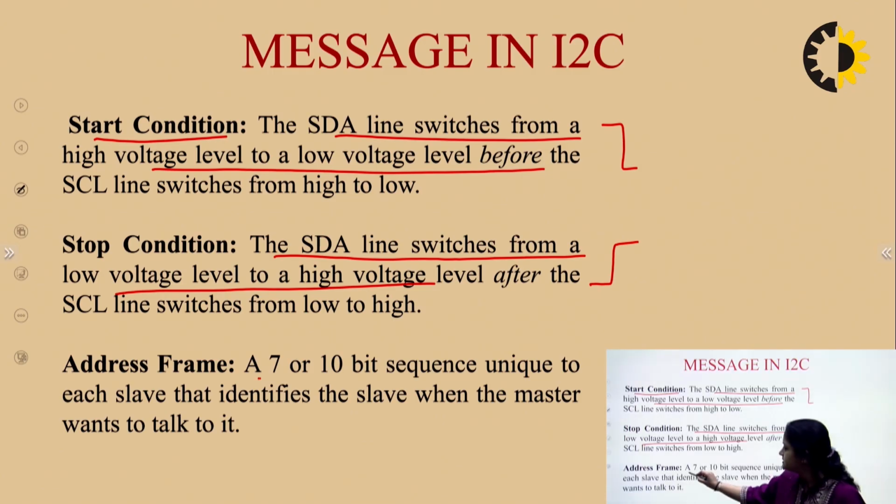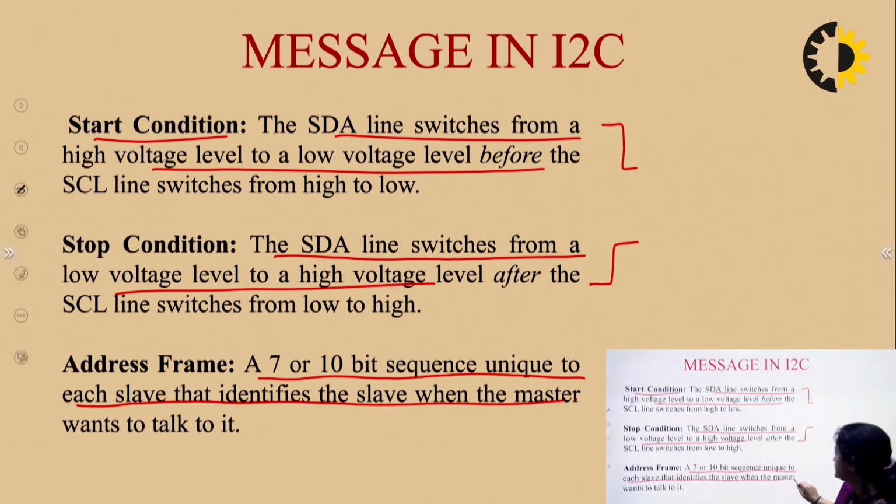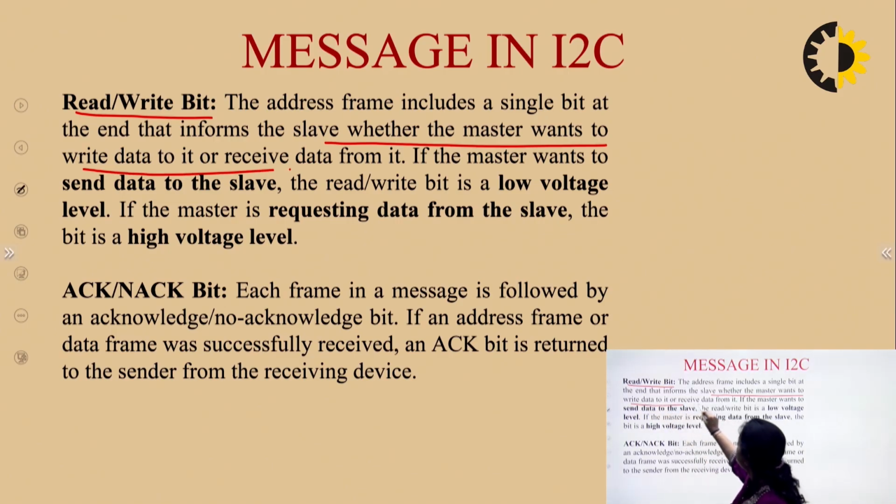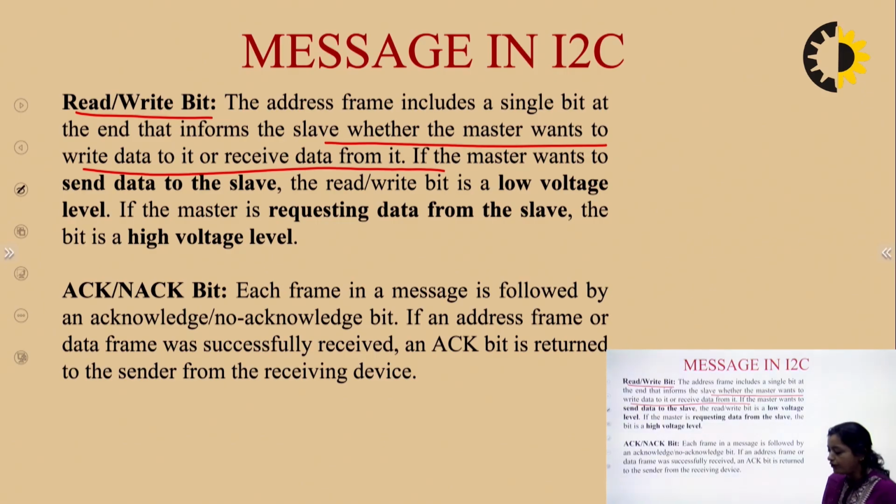Address frame: this is a 7 or 10 bit sequence unique to each slave that identifies the slave when the master wants to talk to it. Then we have the read/write bit. As I have already told you, the address frame includes a single bit at the end that informs the slave whether the master wants to write data to it or receive data from it. Okay. So, this bit is used to inform the slave that currently the master requires a read operation or a write operation. Okay.